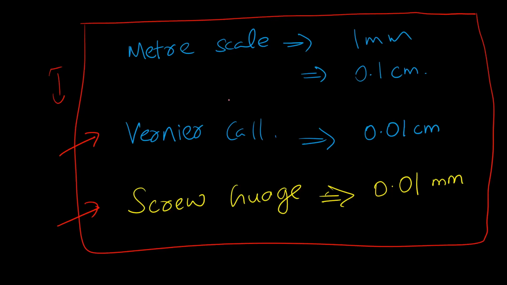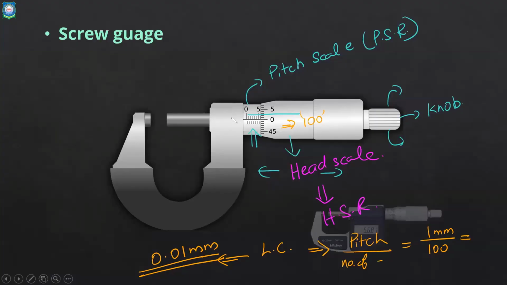Next day, I will ask this. If you want to study more, just search for vernier scale or screw gauge on YouTube. You will get thousands or millions of videos. You can watch any of those to get a clear idea. It is again up to you, optional. Those who want, do it. And nowadays, we have a digital screw gauge available, where you just put the object that you want to measure.